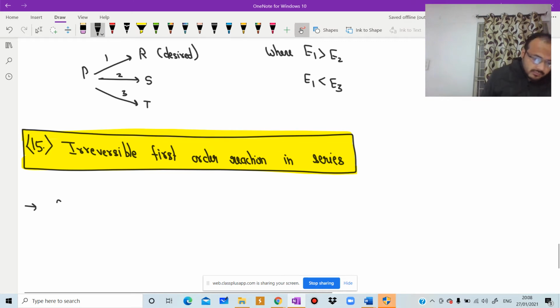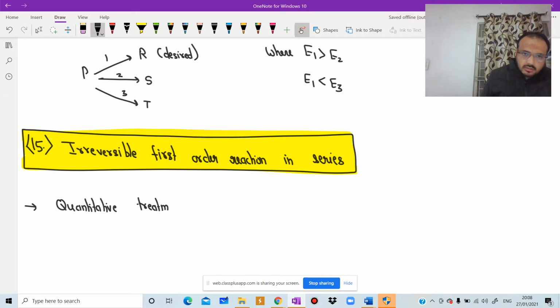First, quantitative treatment for mixed flow reactor.